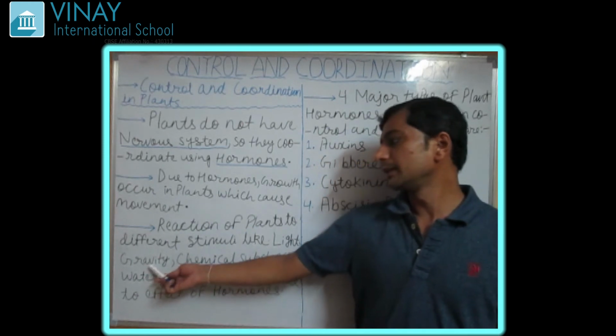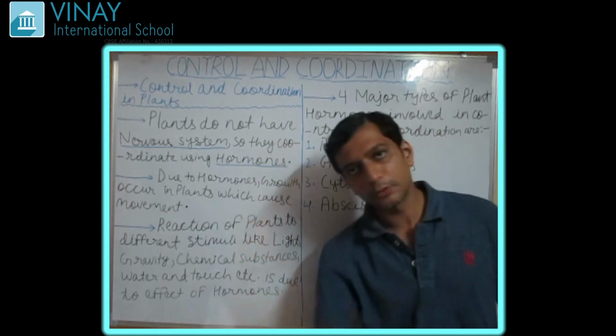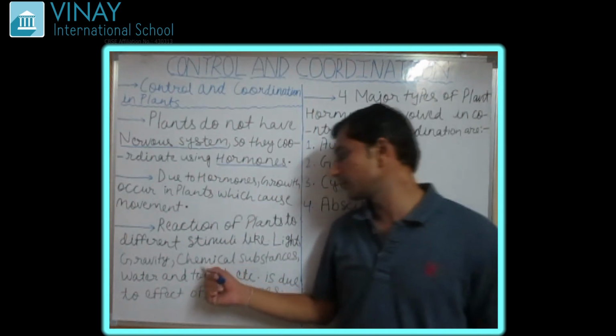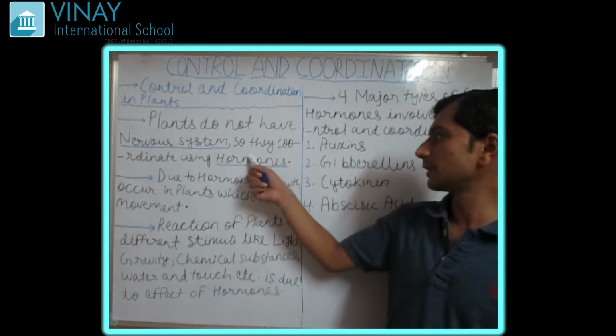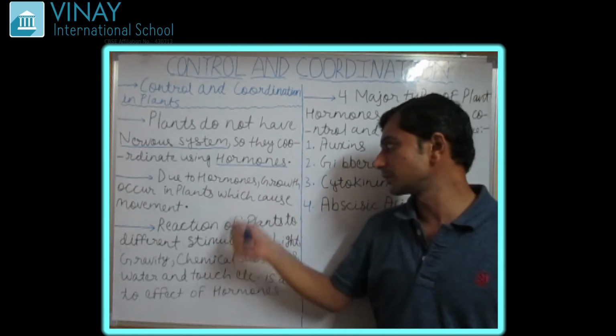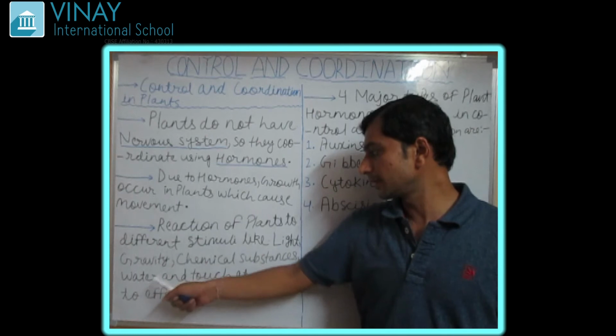Plants always respond to gravity: roots grow downward, shoots grow upward. Chemical substances, which we will discuss in this class, are the hormones. Hormones are chemical substances, so plants respond to them.